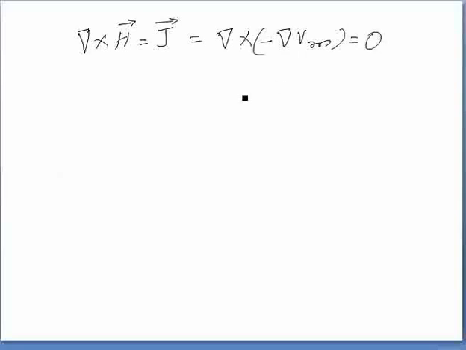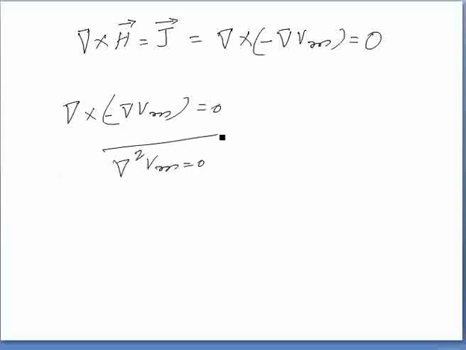Since Vm must satisfy the condition given here, the magnetic scalar potential Vm is only defined in a region where J is equal to 0. We should also note that Vm satisfies the Laplace equation, that is, del dot minus del Vm is equal to 0. This can be written as del square Vm equal to 0. So this is nothing but your Laplace equation.